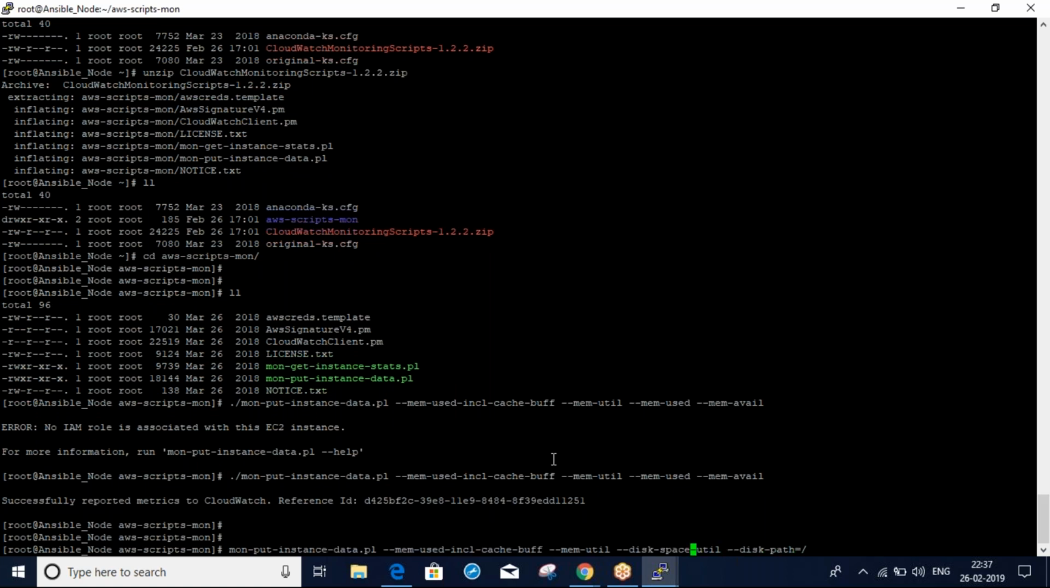Just run the same command. Yes, I am executing the same one now. So you can see the disk utilization and disk path. Here we have only the root directory, we don't have any other directories. If you have other file systems, you can configure them also. As of now I have only root, that's why I configured only for root.